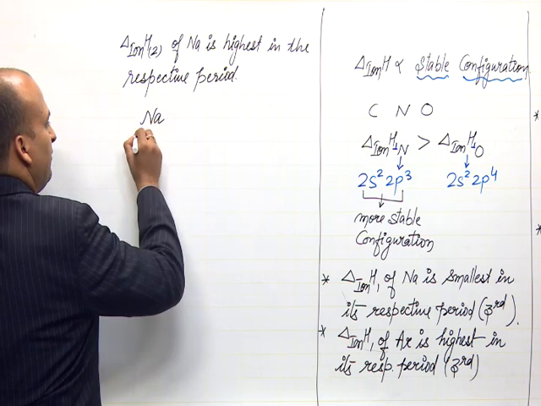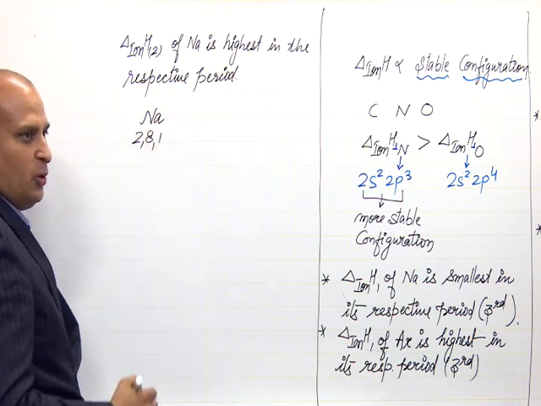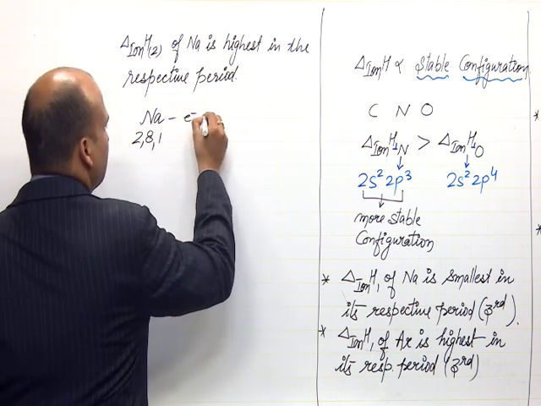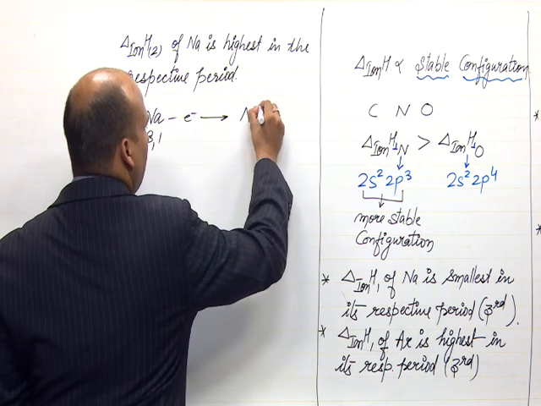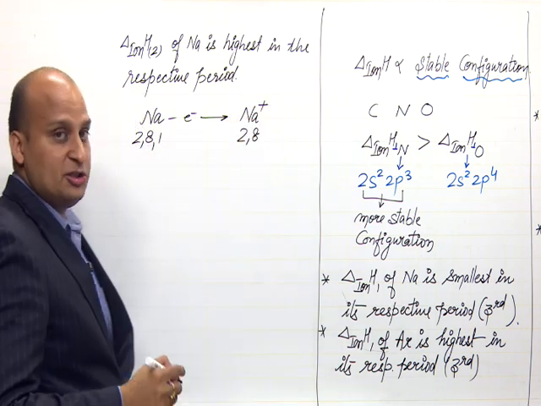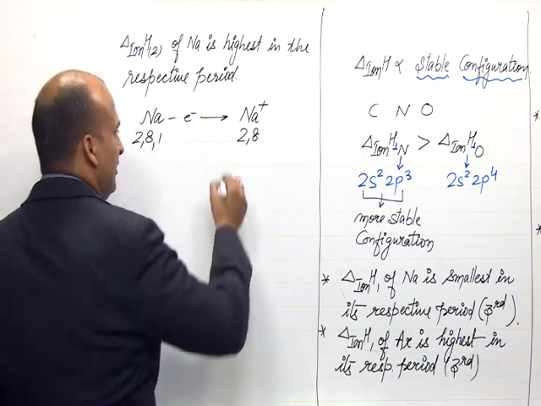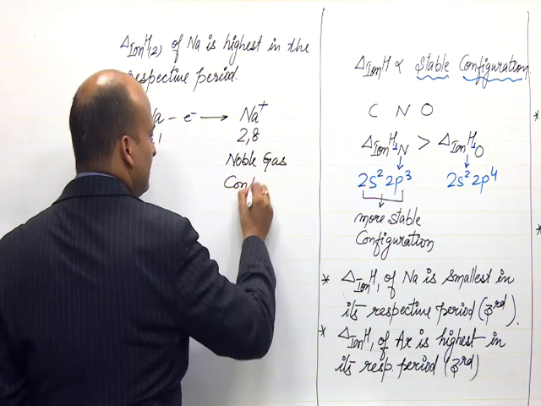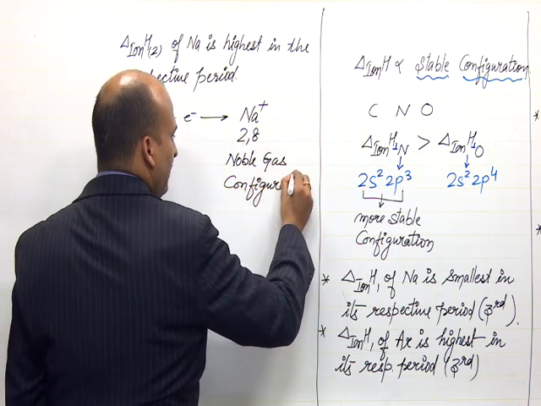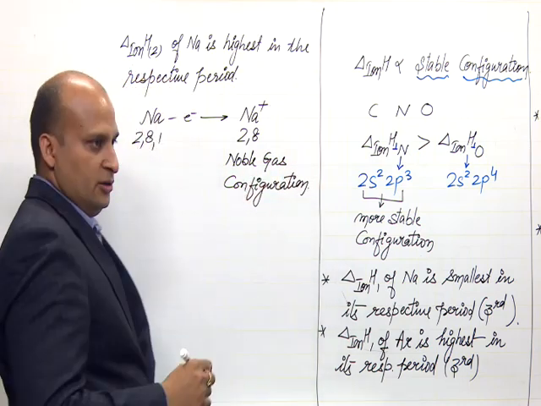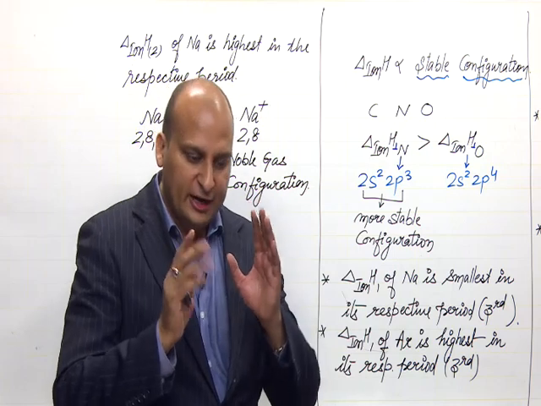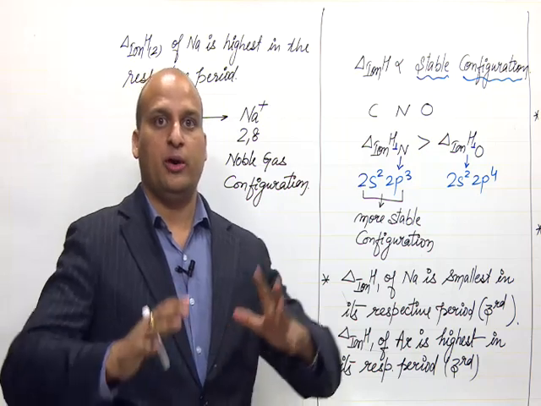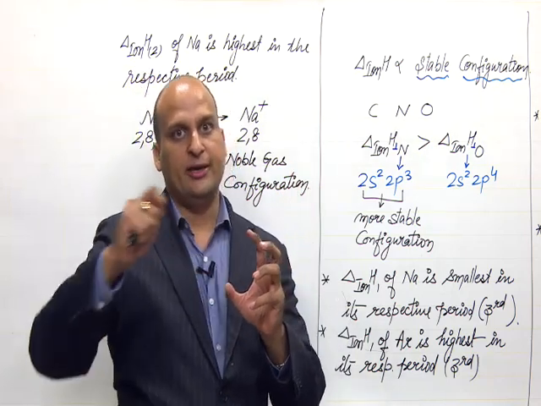See, this sodium is having an electronic configuration 2, 8, 1. So, it is having one electron in its outermost shell. Now, when it releases the first electron, it becomes Na plus, and it is having configuration 2, 8. And what is this? Noble gas configuration. This is noble gas configuration, right? You will say, sir, now what? See, if any atom or ion is having a noble gas configuration, you require huge amount of energy to remove the electron from there.